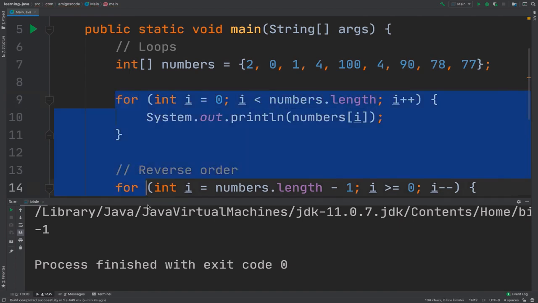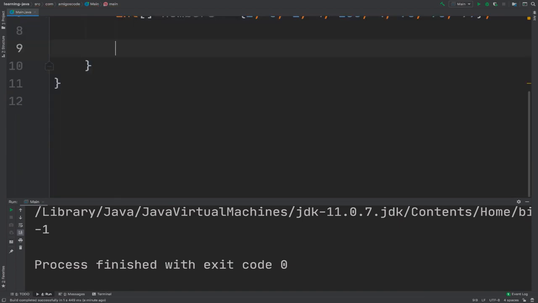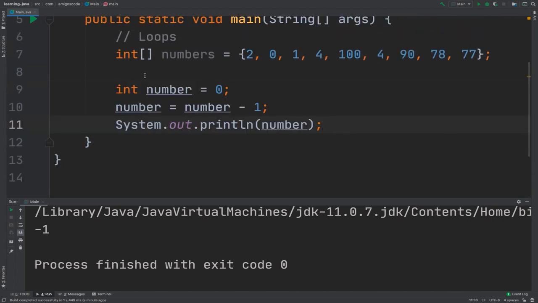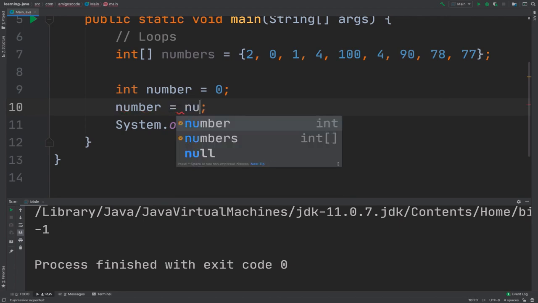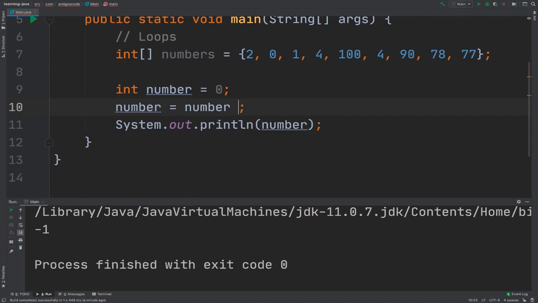So in here, let me remove this. If I paste that again, number plus plus increments it by 1. But if you want to increment by 2, this is the way that you do it: number equals number plus 2, right? So the i++ is only a shorthand when you want to increase the number by 1.